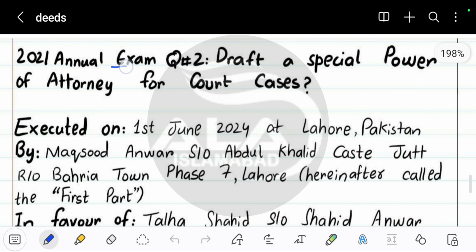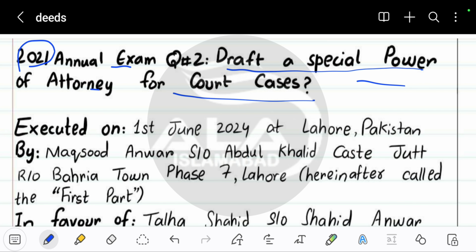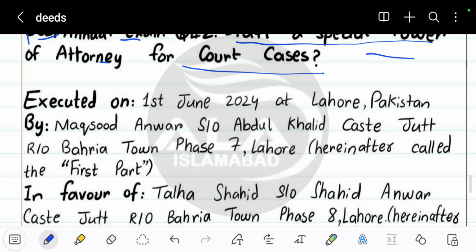Basically, the first line you're seeing here is the paper that came in 2020-21 based on the special power of attorney. The question is, draft the special power of attorney for court cases. So I'm going to start the answer. You have to write the answer here and the question number. Then you have to use a bold marker.